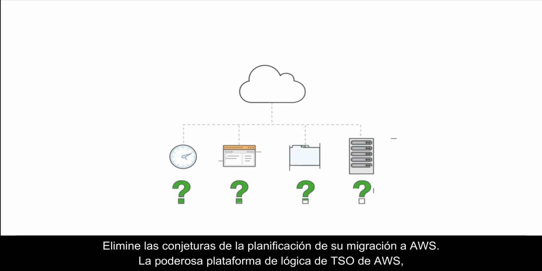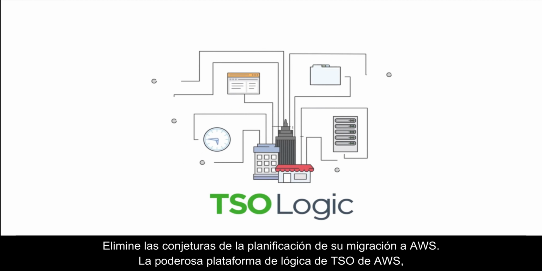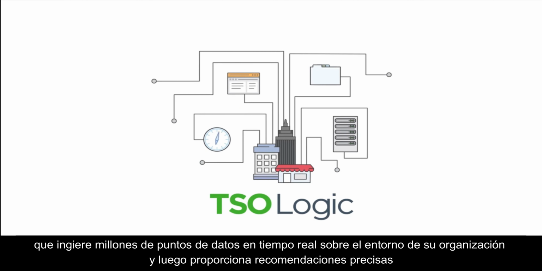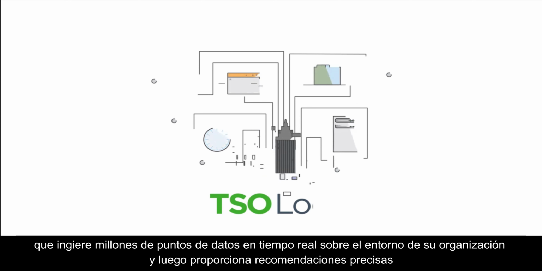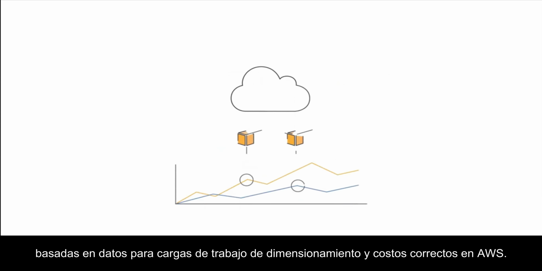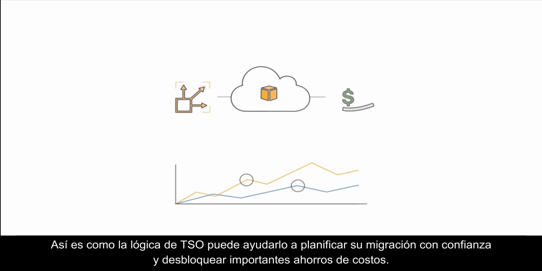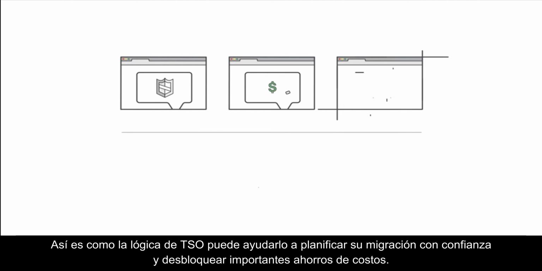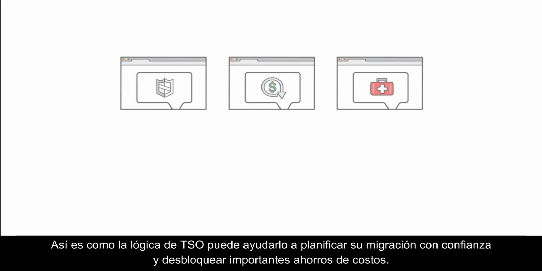Remove the guesswork from planning your migration to AWS. TSO Logic's powerful platform ingests millions of real-time data points about your organization's environment, then provides accurate data-driven recommendations for right-sizing and right-costing workloads on AWS. Here is how TSO Logic can help you plan your migration with confidence and unlock significant cost savings.